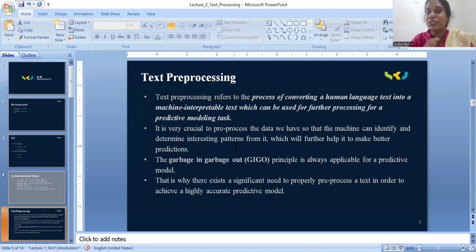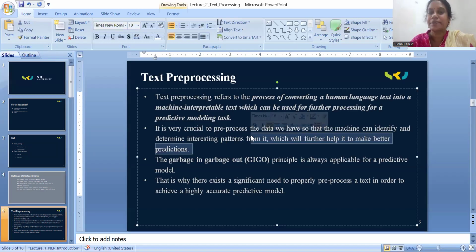I'm talking about text pre-processing, not about the English language. Text pre-processing can be done on any human understandable language. I take English as an example, but in any local language you can do text pre-processing, converting the human understandable language to machine understandable language. So to predict the text, or the sequence of words, or the next word, first the pre-process has to identify the interesting patterns from the text.